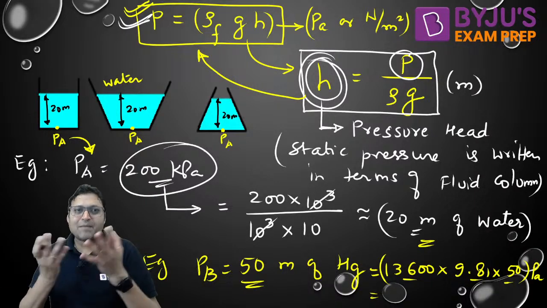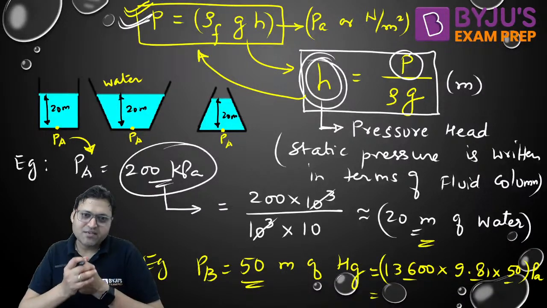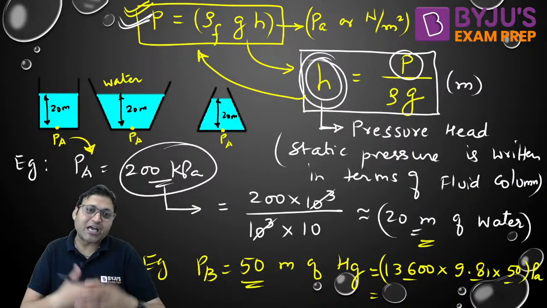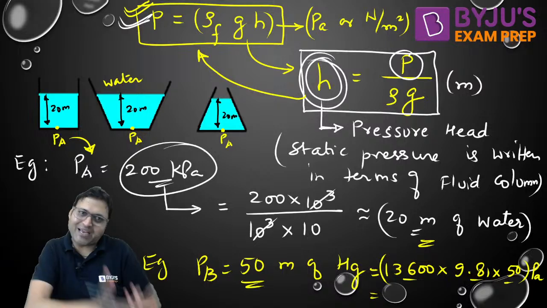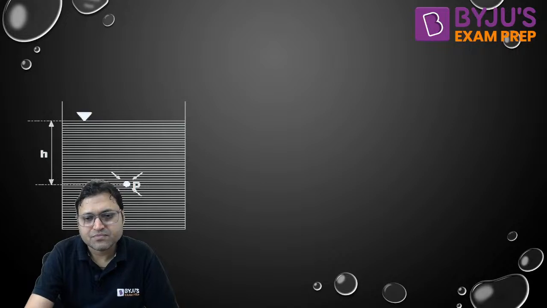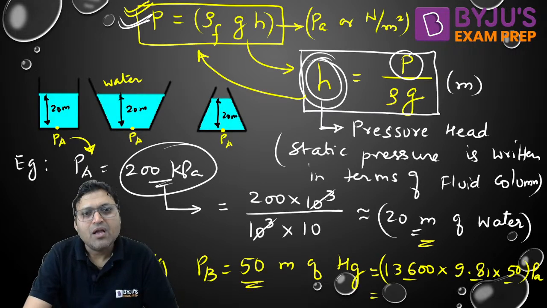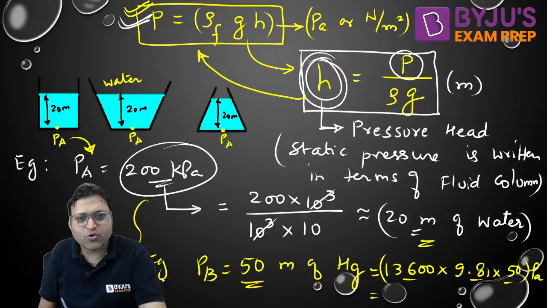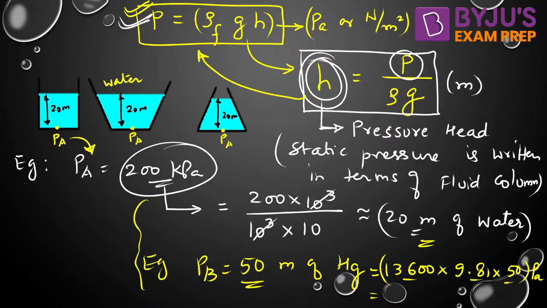Sometimes they play with the units and dimensions as well. Sometimes they frame the question in such a way that students get confused with conversion of pressure head into pressure or pressure into pressure head. For an example, if I ask you what is the value of atmospheric pressure? Atmospheric pressure is 1.013 bar, yes or no? Atmospheric pressure is 1.013 bar.